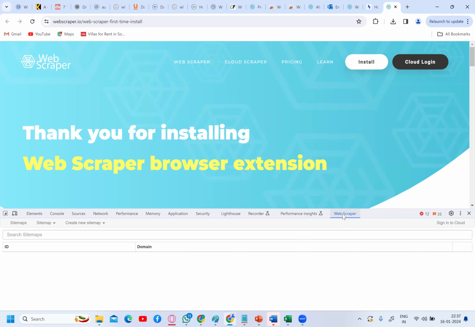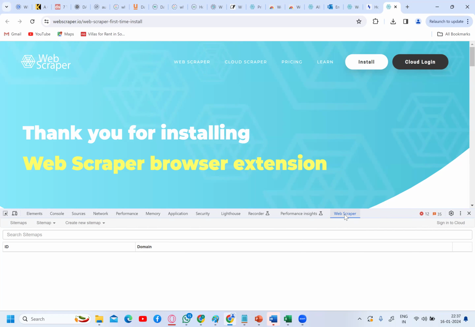So this is the tool I will be using to extract the data. There are a lot of articles on webscraper.io. When you click on learn, you have documentation, video tutorials, how to use, and test sites. Go to these test sites.